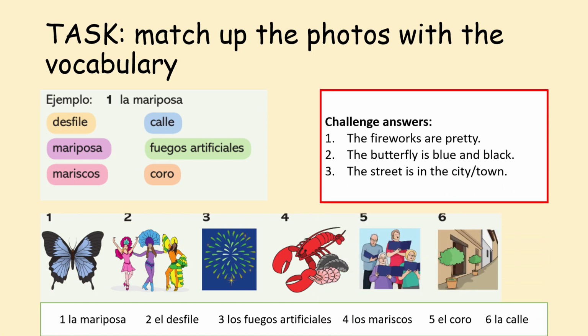The fireworks are pretty. Los fuegos artificiales son bonitos. The butterfly is blue and black. La mariposa es azul y negra. Why is it negra? Because it's la mariposa, it's feminine. And la calle está en la ciudad. The street is in the city or the town.